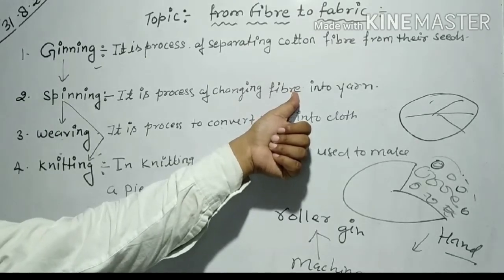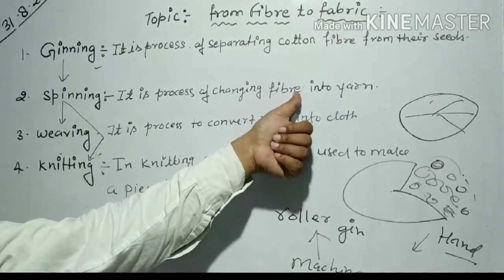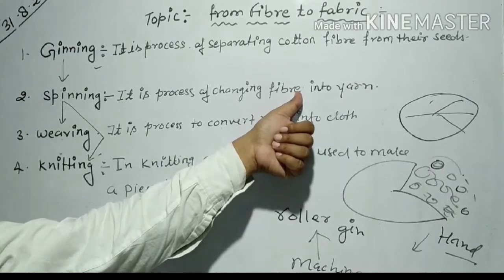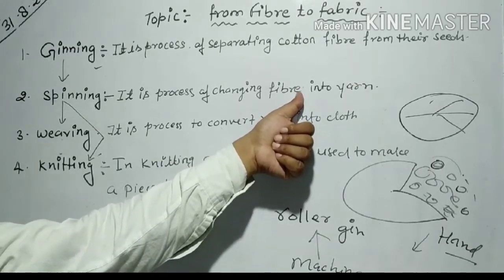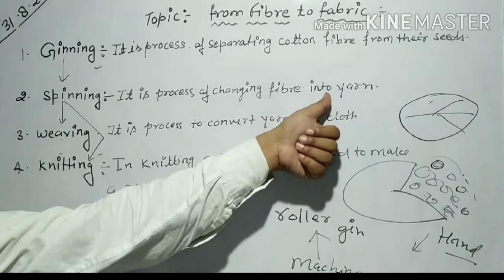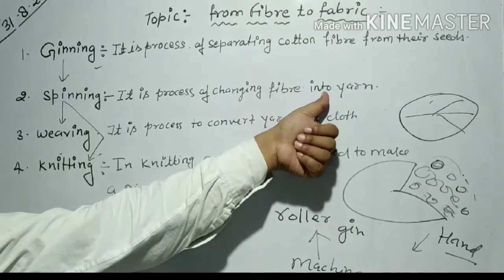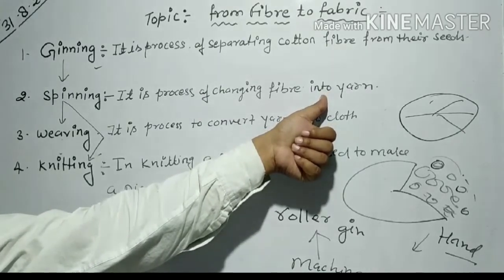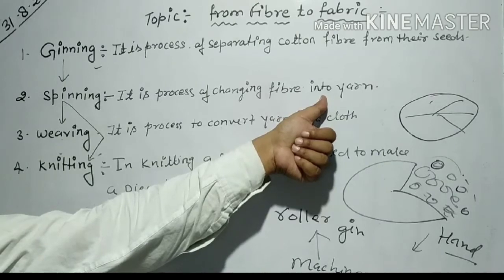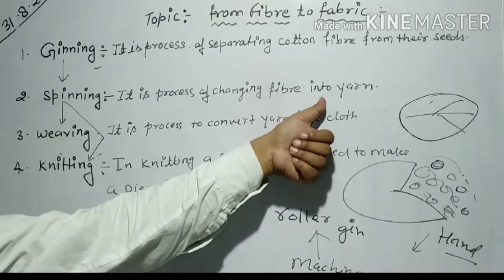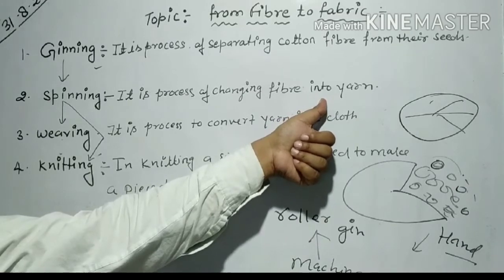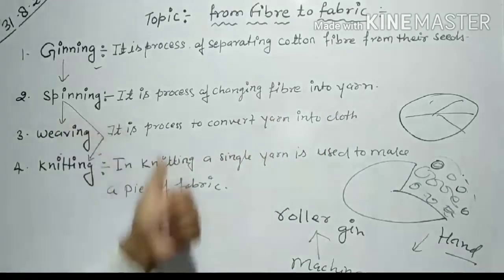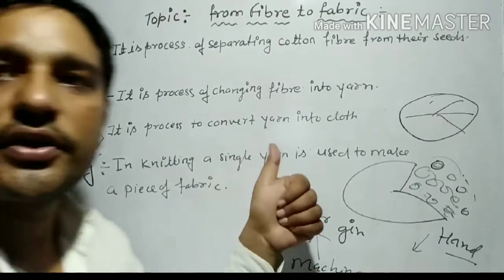Means when fibers are twisted, they form a long thread called yarn. It is done by the takli or hand spindle or charkha. It means having a wheel set up, rotate, and wool is made into yarn. You have seen the charkha used by Mahatma Gandhi. Mahatma Gandhi used the process of spinning. He made cotton and jute into yarn.